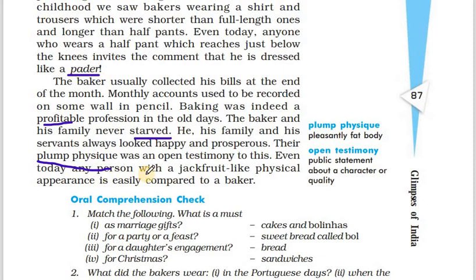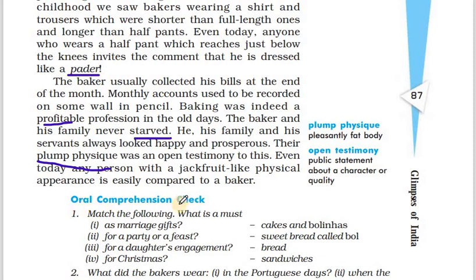Even today, any person with a jackfruit-like physical appearance is easily compared to a baker. So even today, whoever is looking like a jackfruit, plumpy, is compared to a baker. So you can imagine how rich and happy they were, how much money they were making, and how profitable the baking business was, and how their family, their servants, everybody was happy, and they were able to afford food all the time, leading happy and healthy lives.